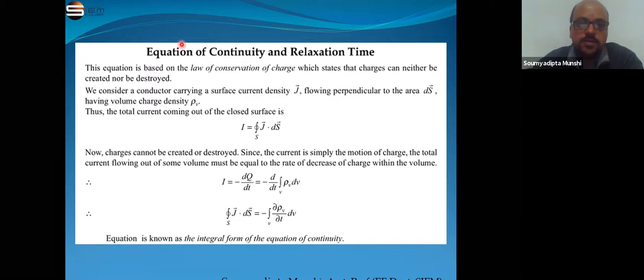This equation of continuity is based on the law of conservation of charge. We already know that charges can neither be created nor be destroyed. So based on this law of conservation, we can derive the equation of continuity.